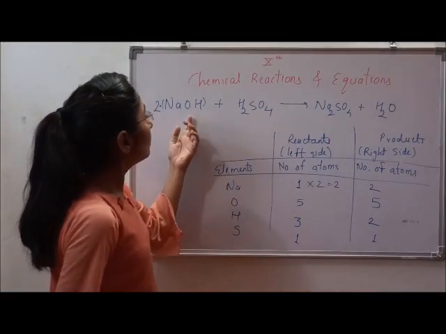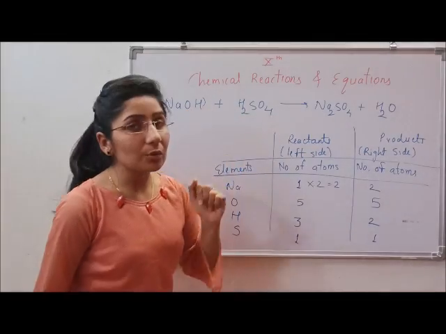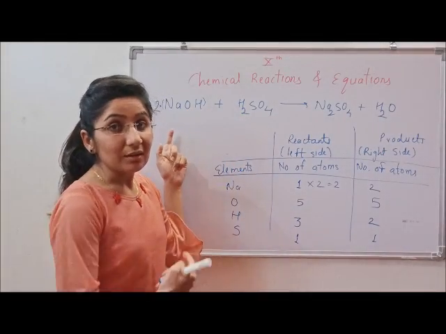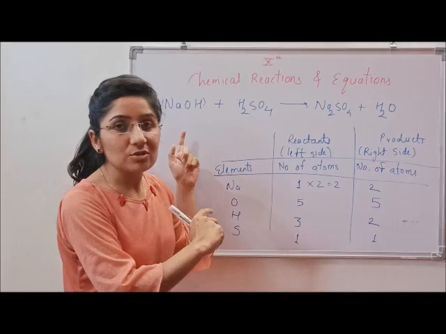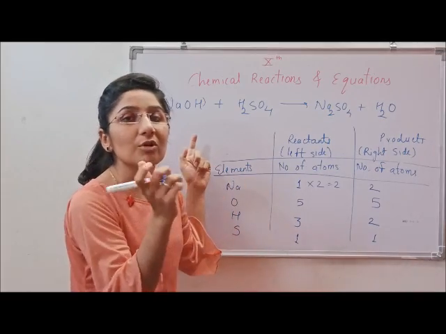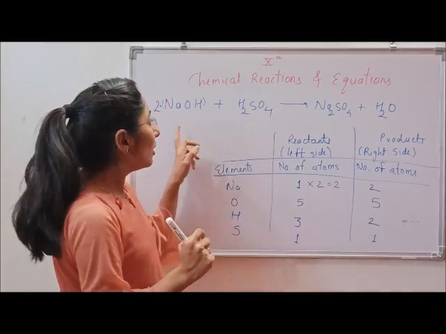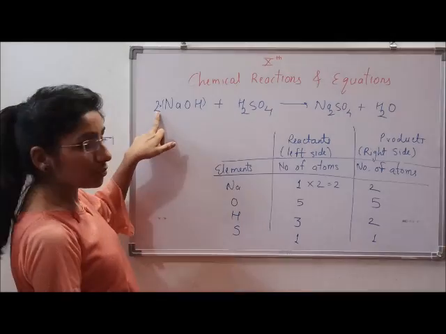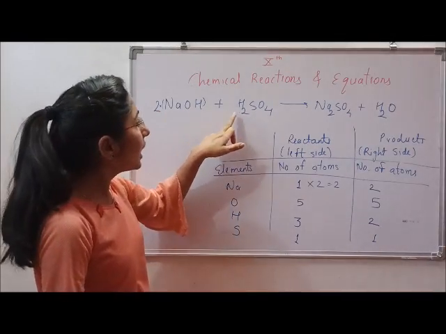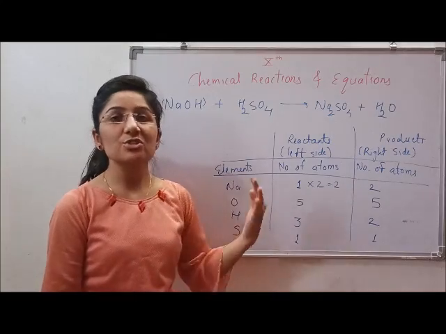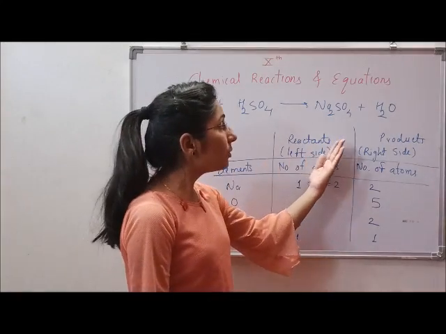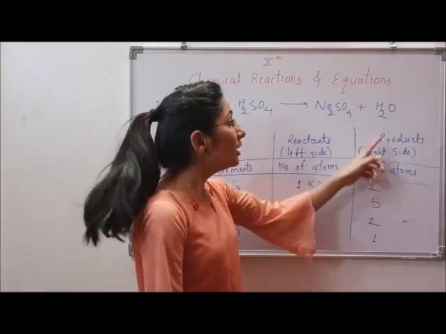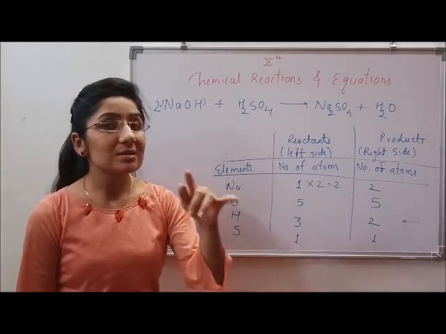Now the oxygen is not balanced. We tried to balance sodium, but because of that, the number of oxygen atoms has been disturbed. Also, for hydrogen, here there are two hydrogens, because the two is applicable to hydrogen, and these two hydrogens, so a total of 4 hydrogens on the reactant side. On the product side, there are 2 hydrogens. So we need to balance that as well.